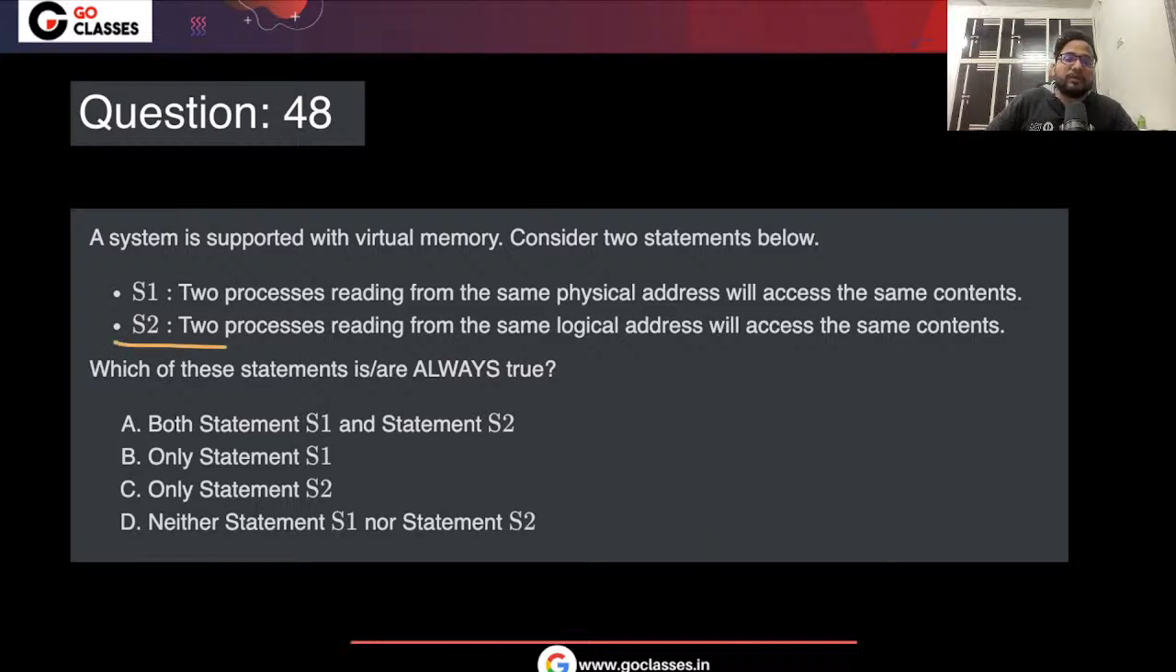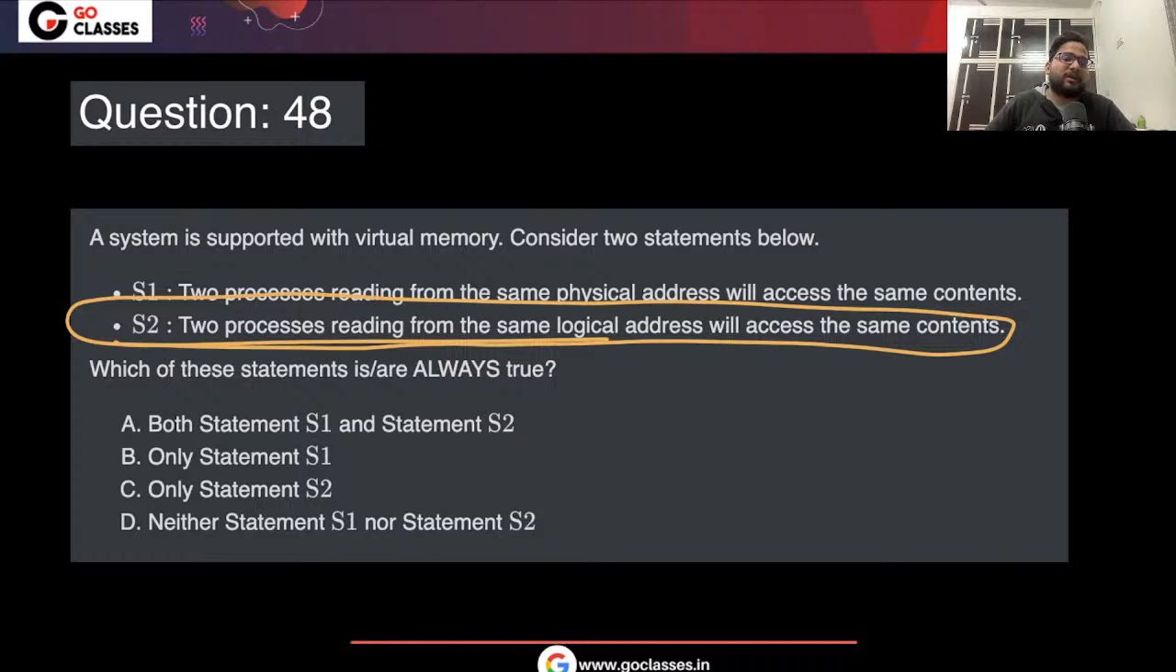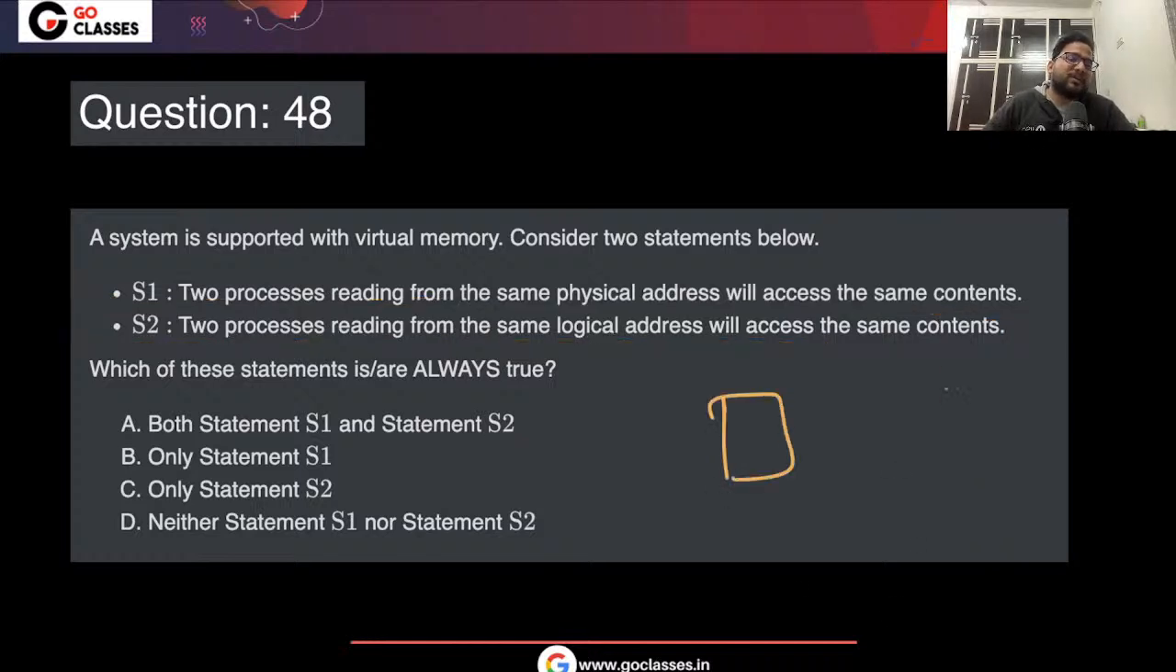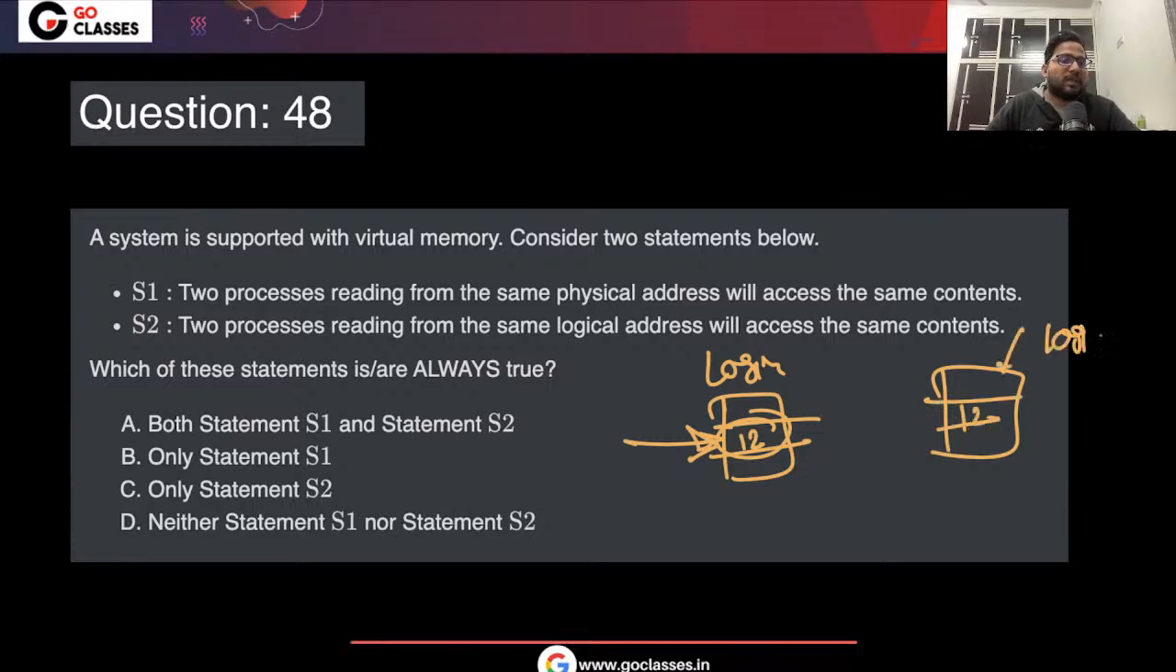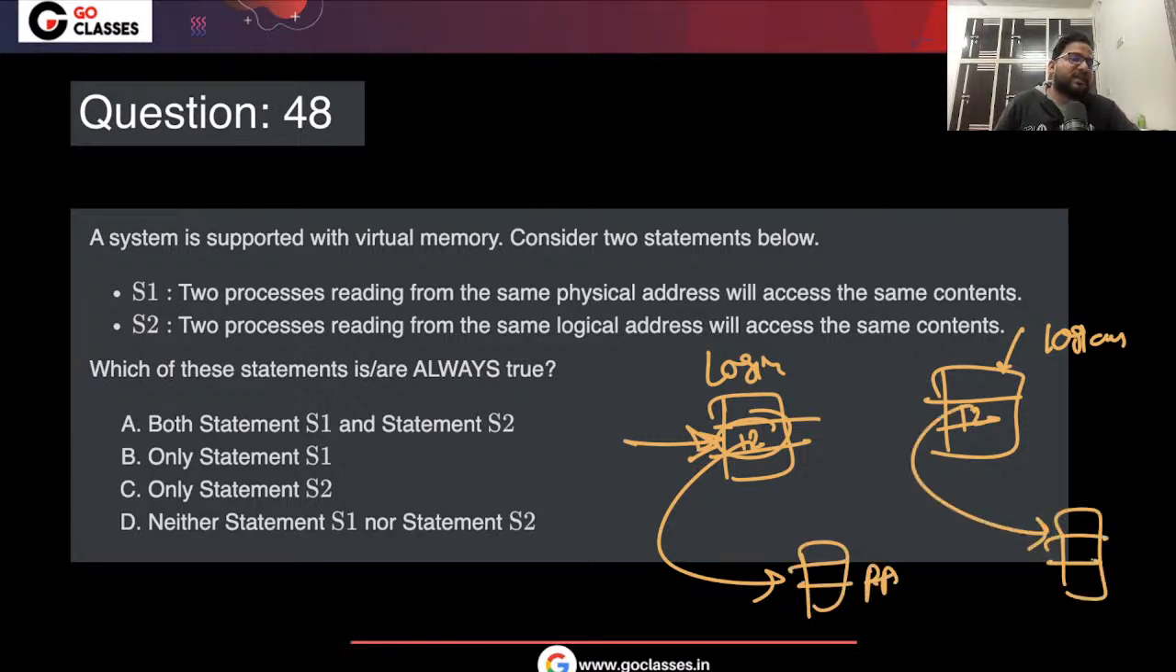If they are reading from the same logical address, will they access the same content? See, logical address is basically logical. Let's suppose someone is reading from 12, in this logical address space. This is the logical address 12. This is also logical address 12, for some other process. Now, the page table can map this 12 to some other physical address, right? So the logical address could be mapped to different physical addresses.